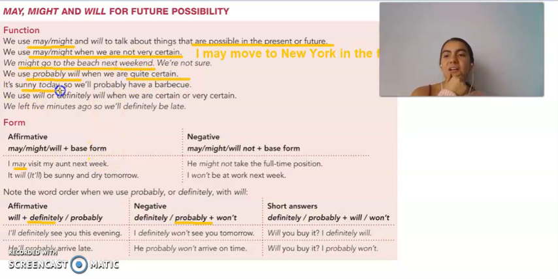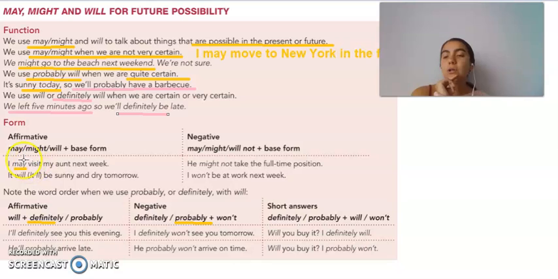For example, it is sunny today. We will probably have a barbecue. That is a little bit more certain than may and might. And of course, we use definitely when we are very certain, right? Because I say definitely. So we left 5 minutes ago, so we'll definitely be late. I'm sure that we'll be late.